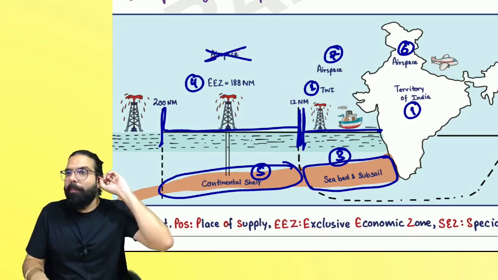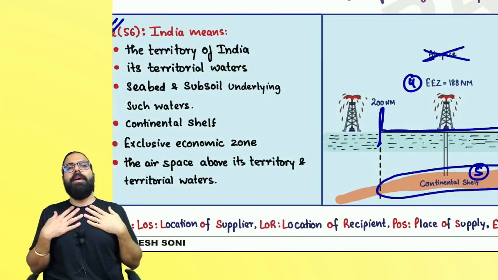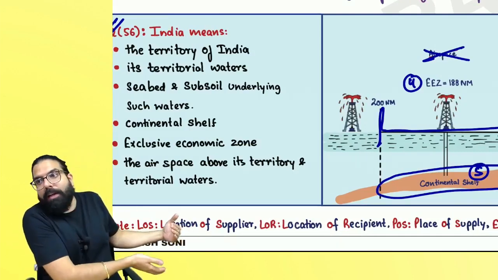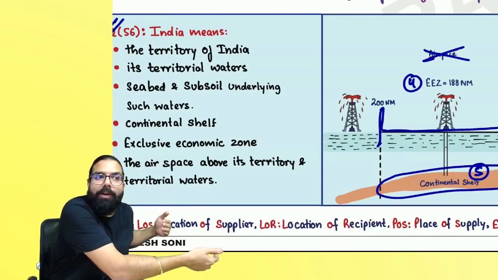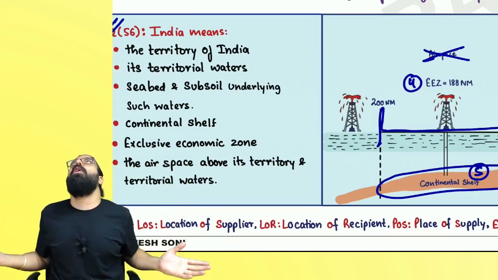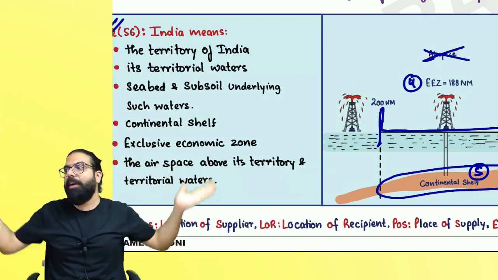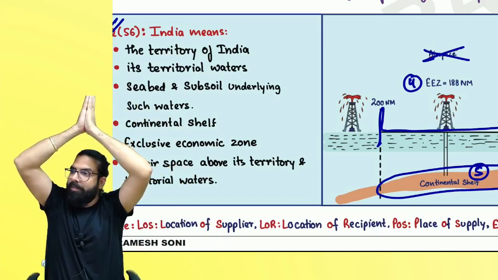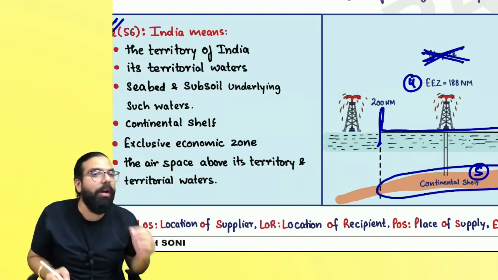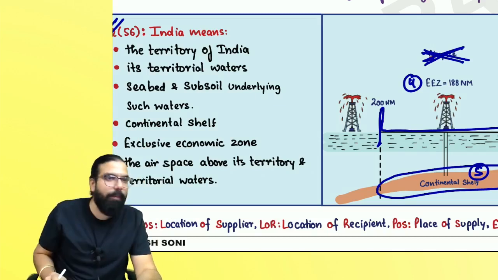Remember, what is India? India means the territory of India, the territorial waters of India. Below that, the seabed and subsoil. After that, the continental shelf and the exclusive economic zone. Above the territory, whatever airspace is there, and above the territorial water, whatever airspace is there, that will be India. The airspace above the exclusive economic zone is not India. So we went ahead and learned about India.